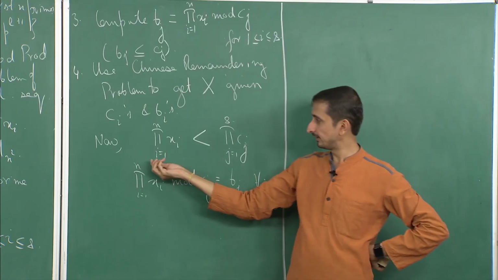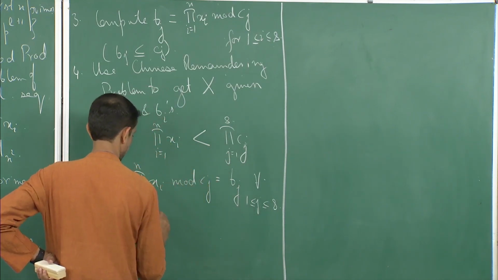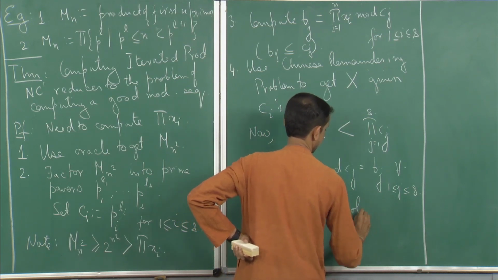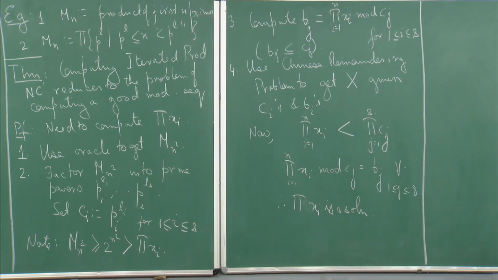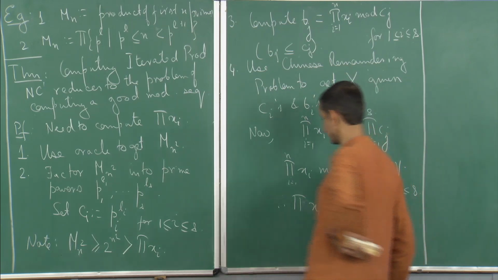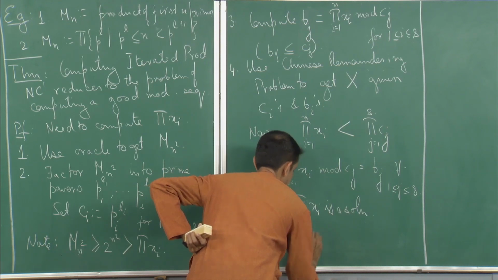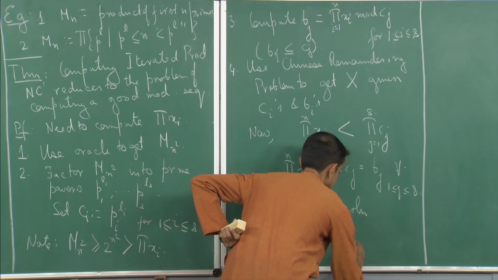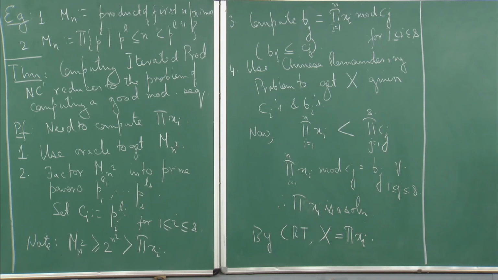Therefore, this is a solution. And by the Chinese remaindering theorem, we know that there exists a unique solution. So, the moment I apply Chinese remaindering and I get X, this capital X that the algorithm outputs is exactly equal to the product of xi, and we get our answer.